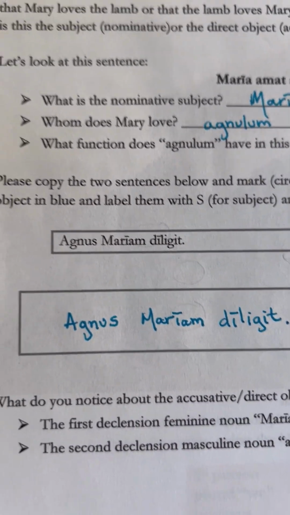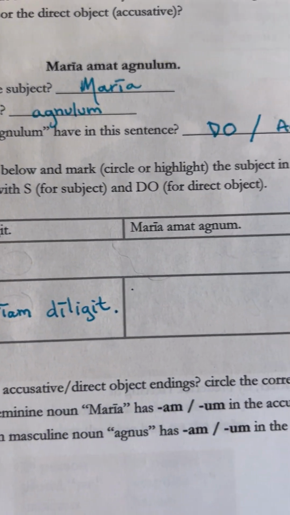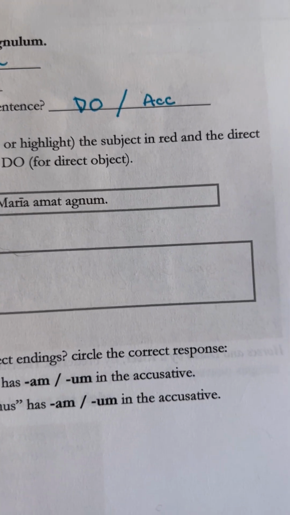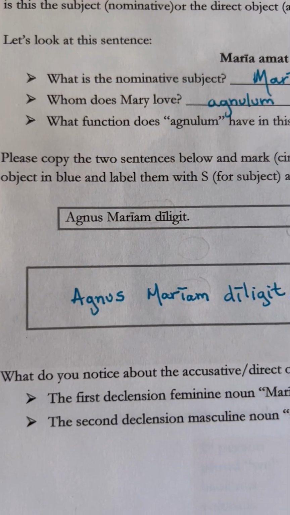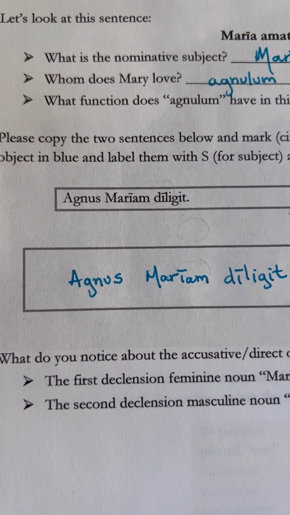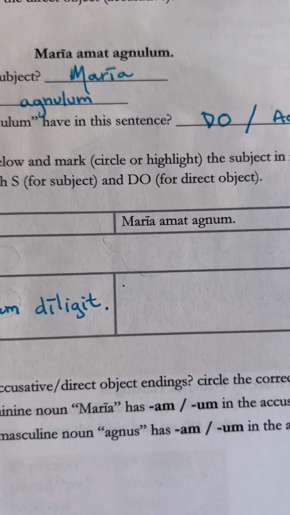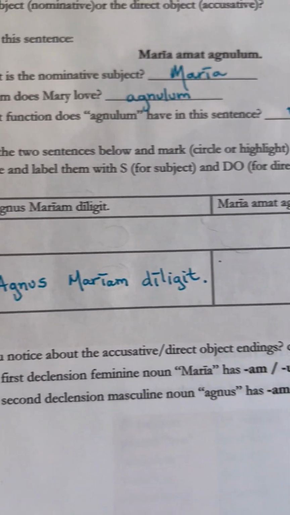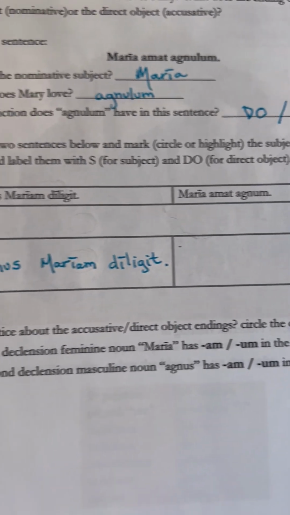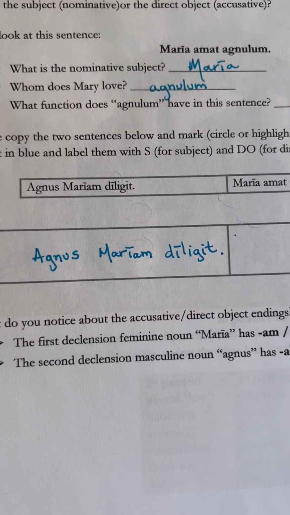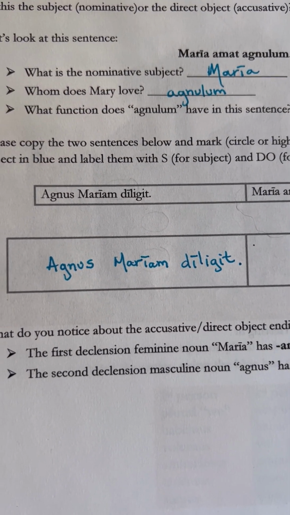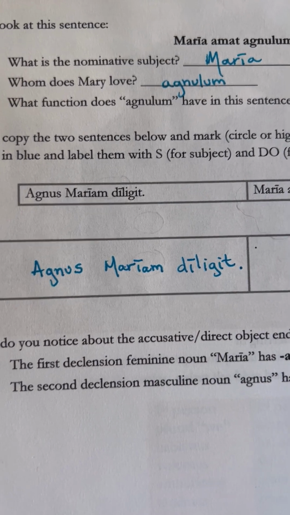Before we go on to the second one, it says circle the subject in red and the direct object in blue, and label them S for the subject and DO for the direct object. Okay, so we're circling the subject in red. Annus Mariam diligit.